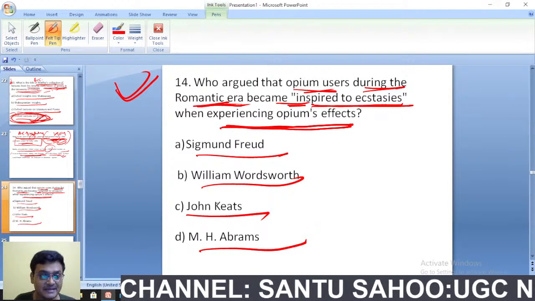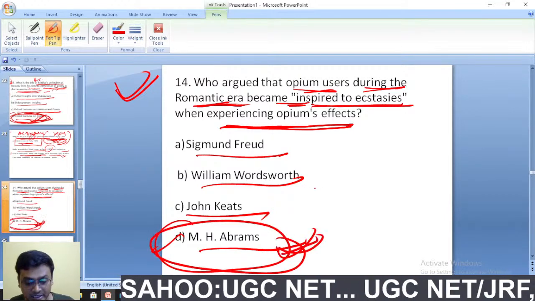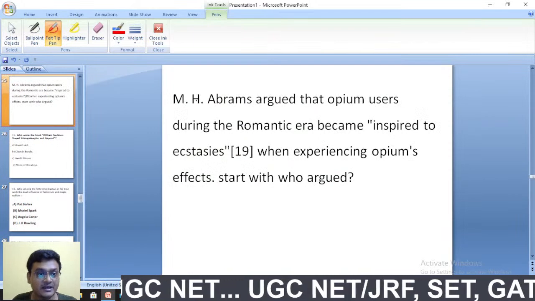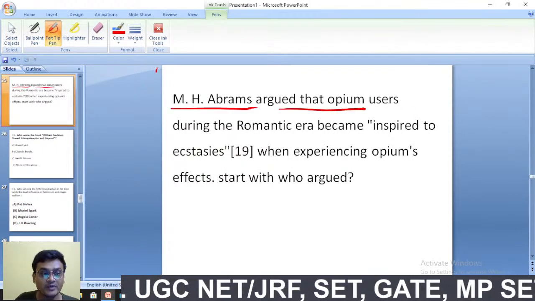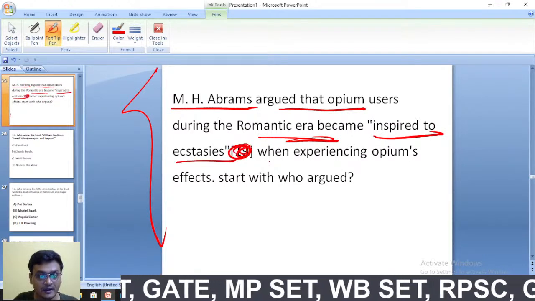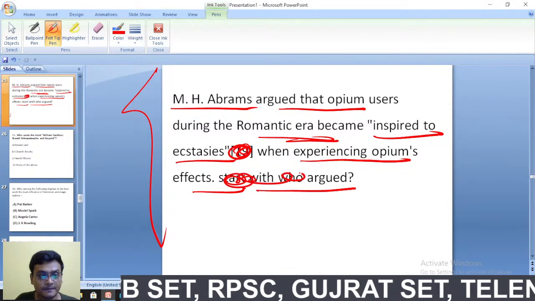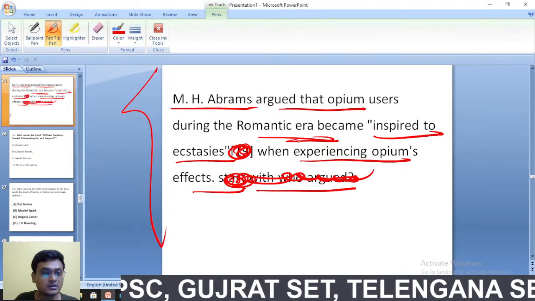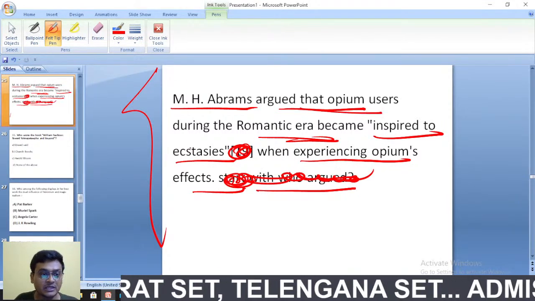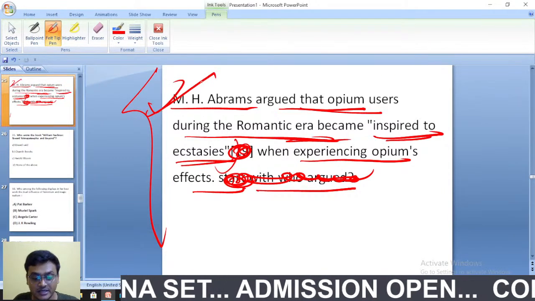Here the right answer is M.H. Abrams. M.H. Abrams argued that, and here is the explanation. So D is the right answer. M.H. Abrams argued that opium users during the Romantic era became inspired to ecstasies when experiencing opium's effects. This is M.H. Abrams. Next question.